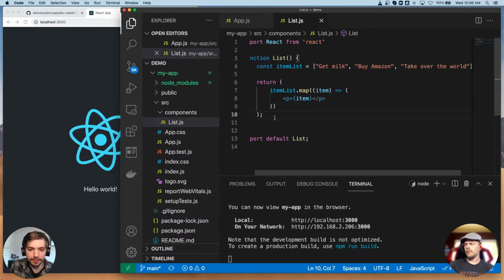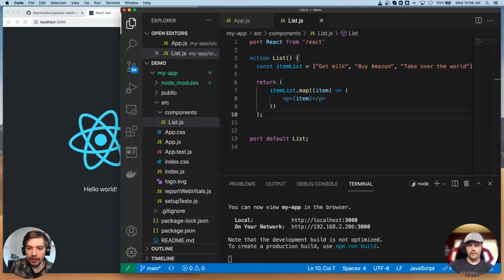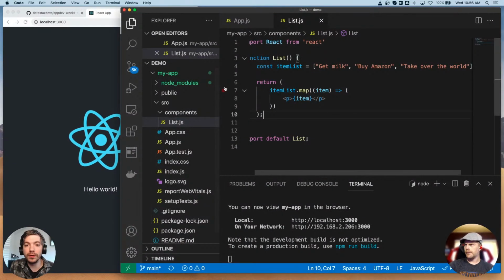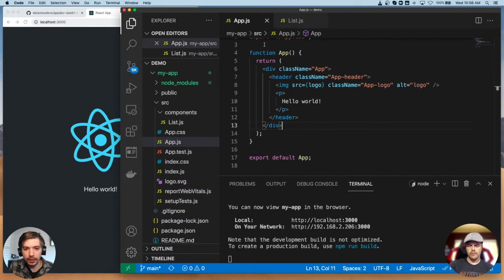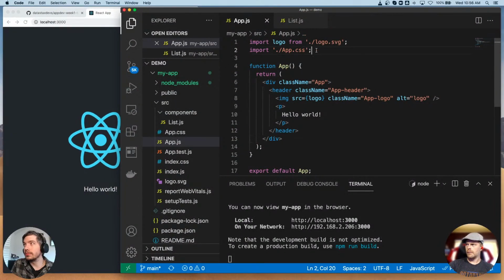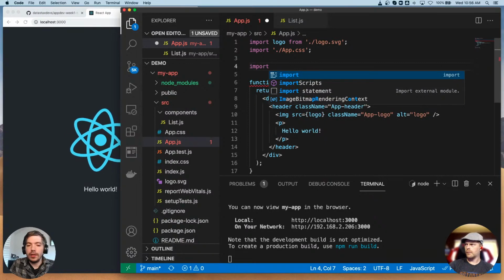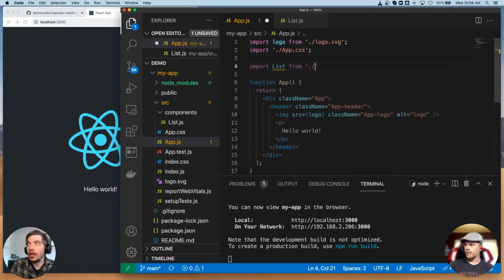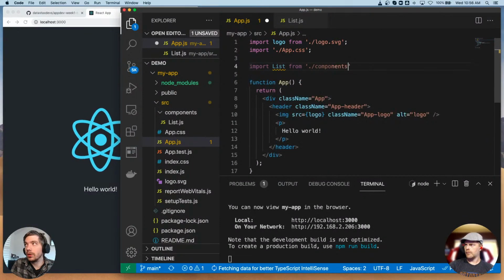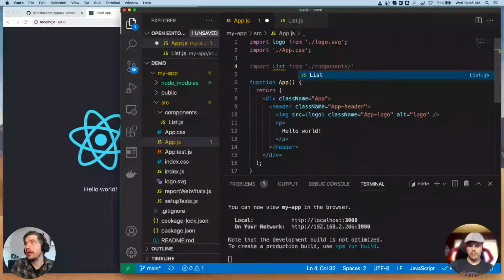So we're going to save this component. And that is our very first component. But now we actually have to import this into our app file and use it. The way we do that is I'm just going to import list from, and then we navigate to components and then list.